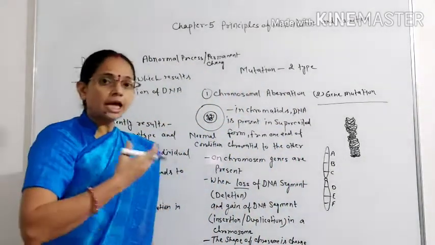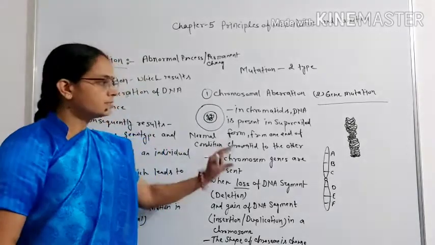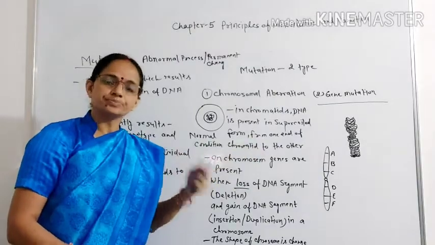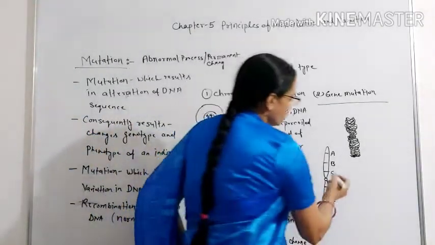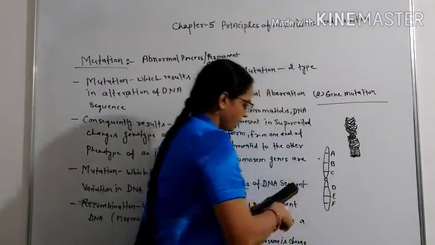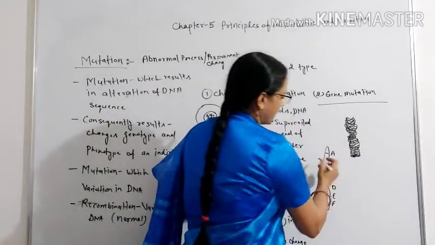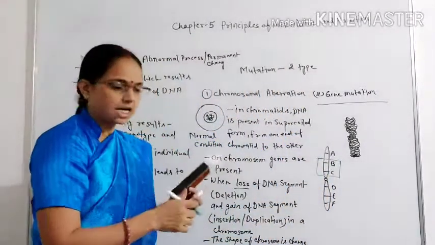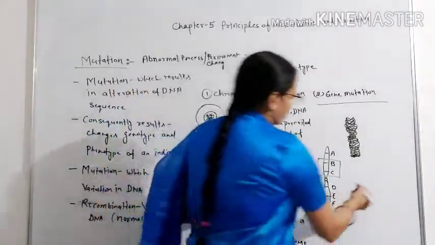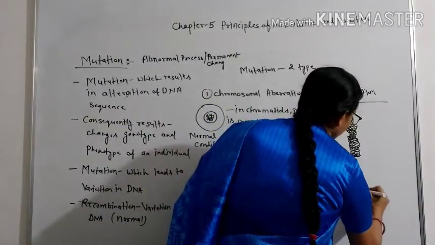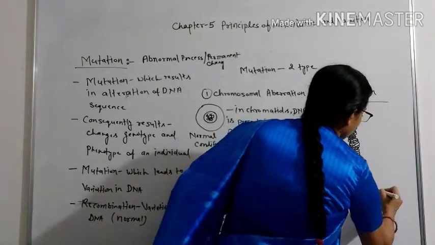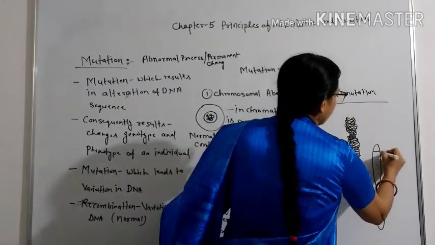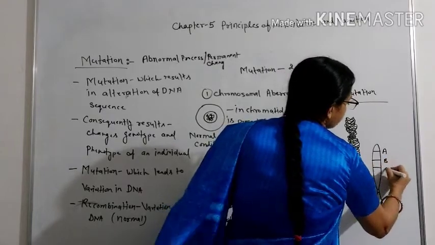If during S phase of interphase some segment of this DNA becomes duplicated, suppose genes B and C are the part which is duplicated during S phase. So the new structure of the chromosome is like this. Here A, again B, C.